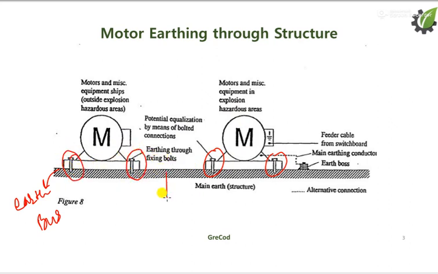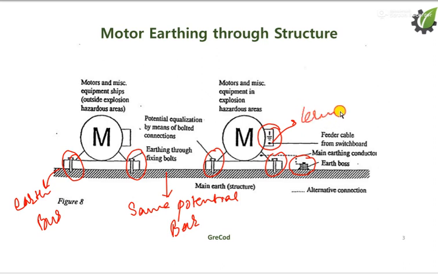And as you know, this earth bus will have the same potential throughout the bar. Here we have some terminal we can also use. There is one terminal for earthing in every motor, that is called the earth terminal.